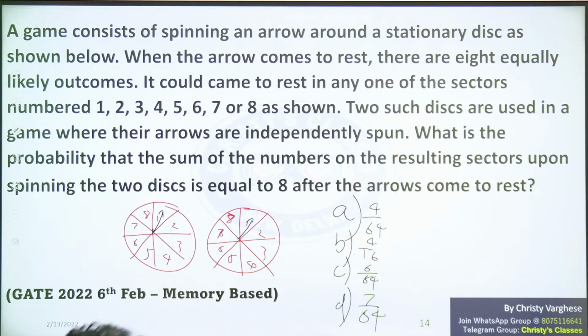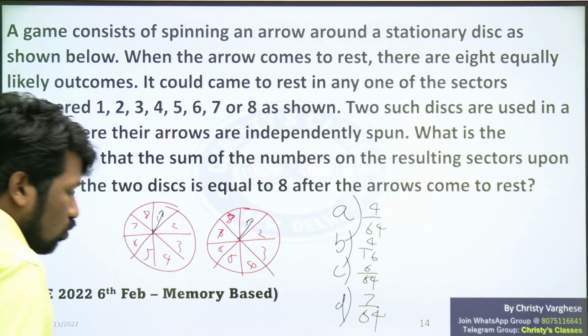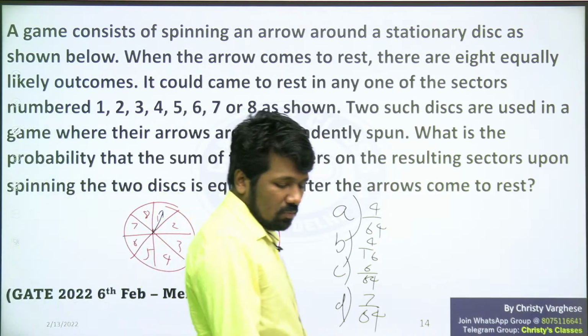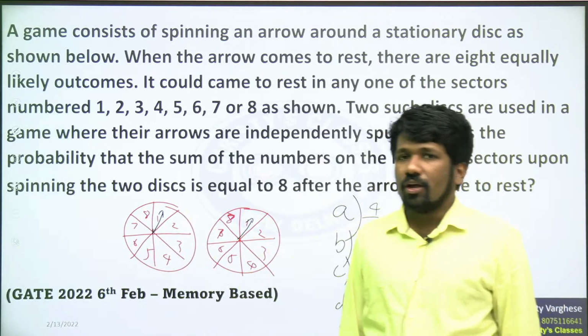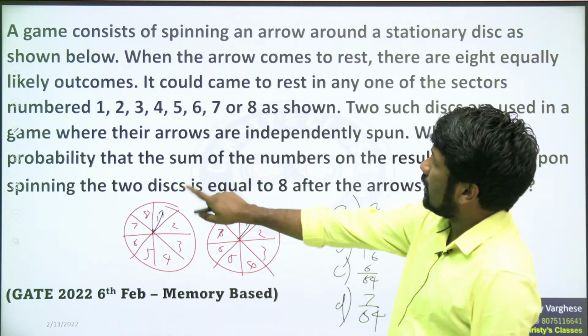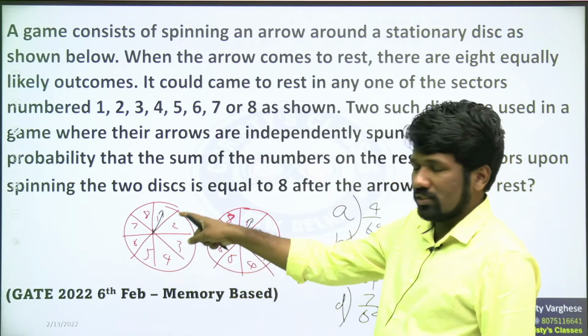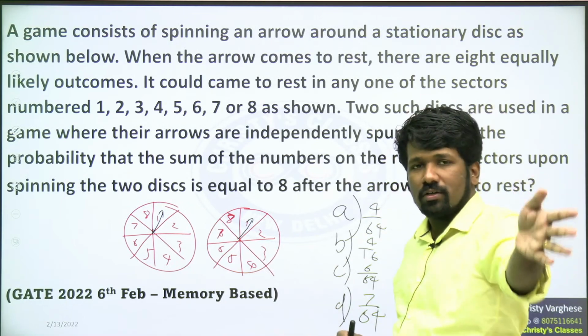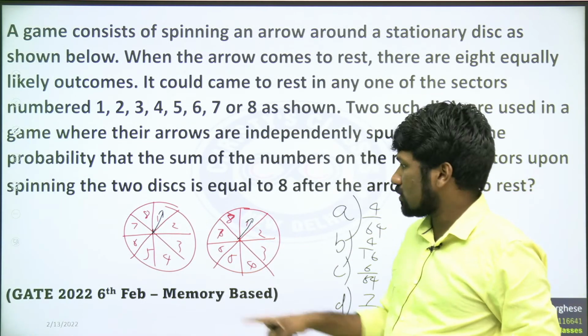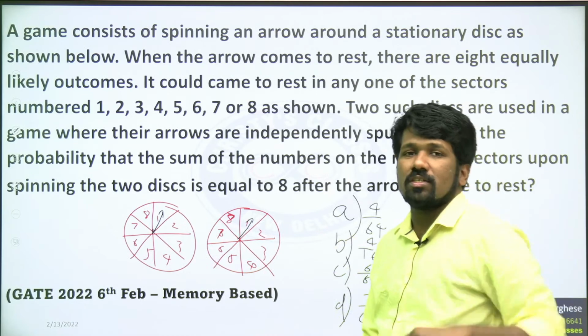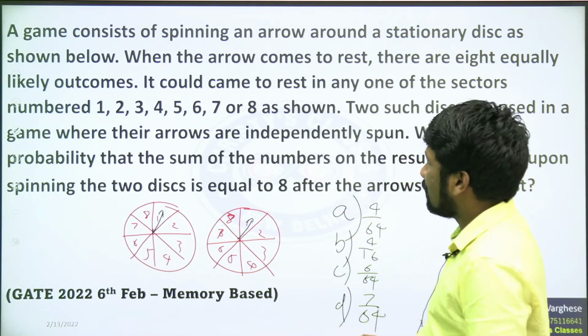Okay, so I will explain. It's a simple question. It is just like a dice problem. 2 dice are thrown at the same time. What all can happen? Instead of dice, they have given a disc where there are 1, 2, 3, 4, 5, 6, 7, 8. Dice have 6 faces, 1, 2, 3, 4, 5, 6. Here 8 faces, 1, 2, 3, 4, 5, 6, 7, 8. That's the only difference now.